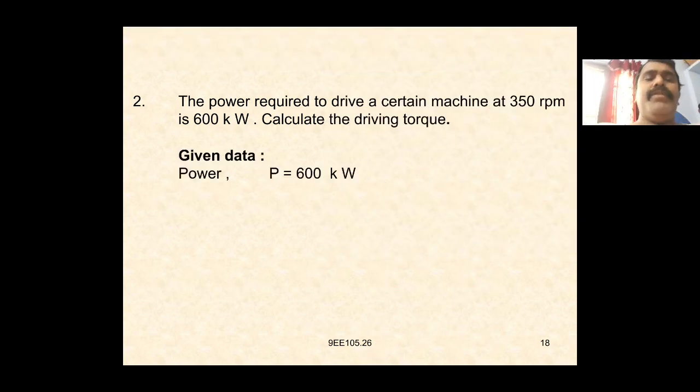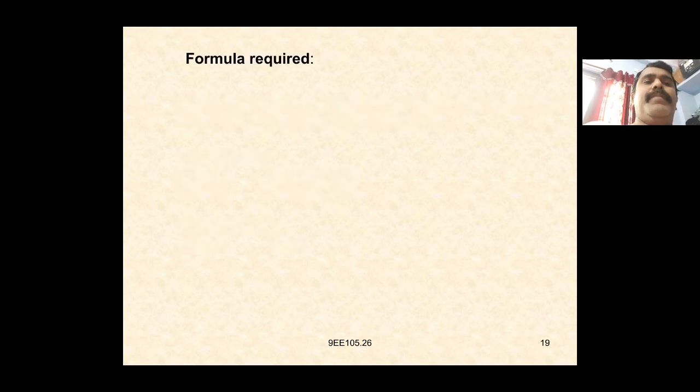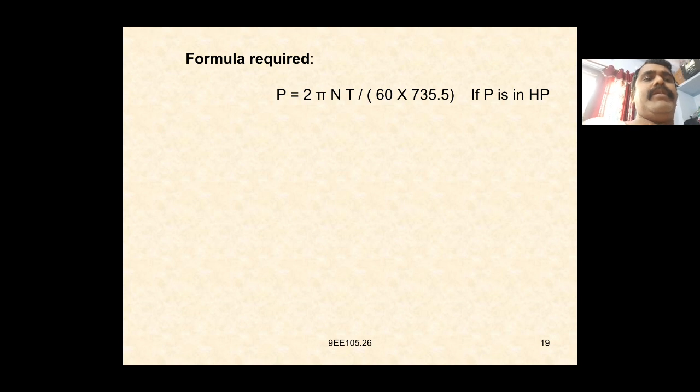That is the given data. P is equal to 6 kilowatt, N is equal to 350 rpm. To find torque, that is, the torque T is equal to how much? When P is in HP, P is equal to 2 pi NT by 60 into 735.5.